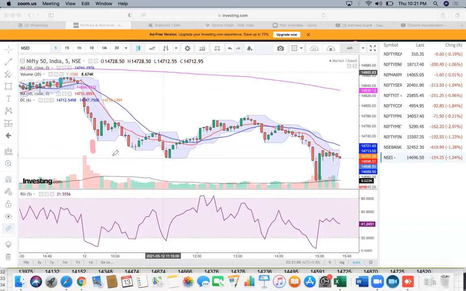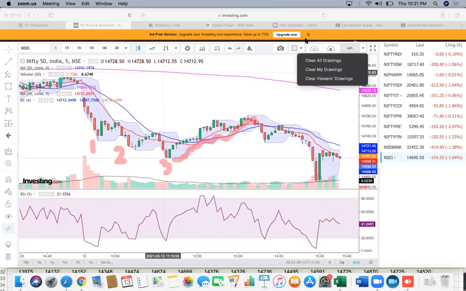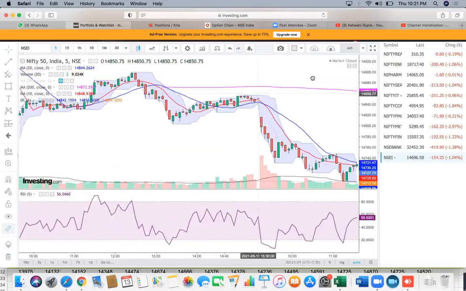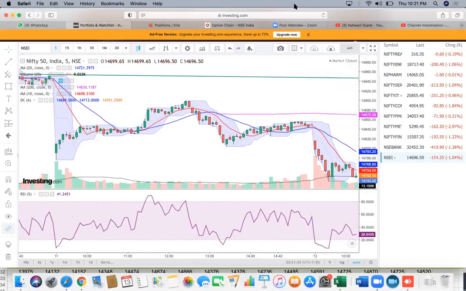This is one low, this is second low, this is third low. This is where the market got exhausted because of these three consecutive red bars. And from here, you got a nice counter trend rally. Now, even if you look at the last few days, most of the days, the market is going